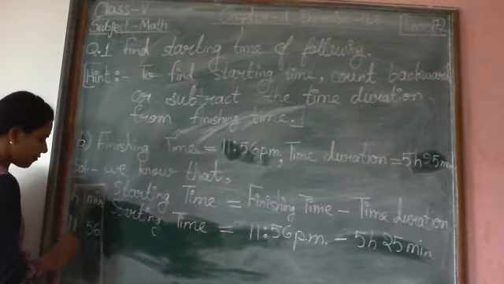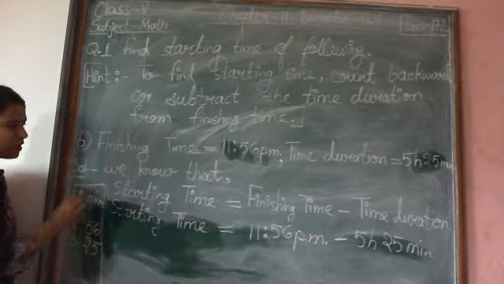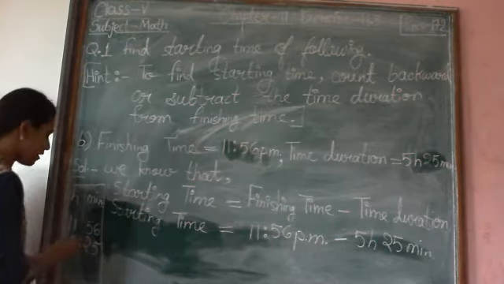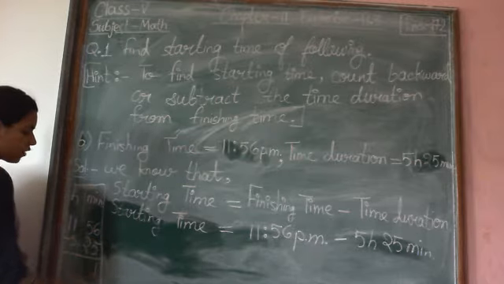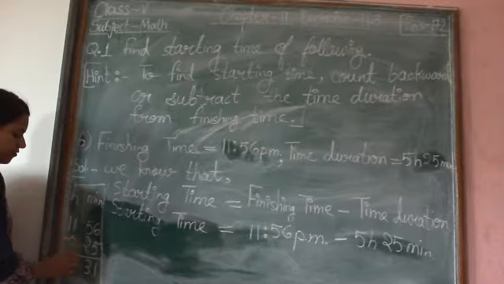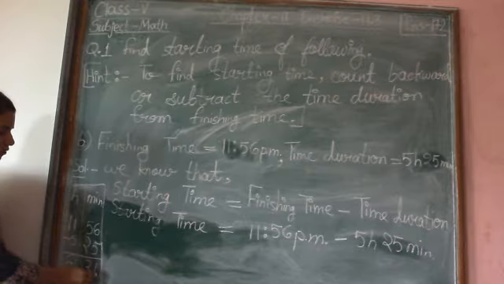Next number is 5 we will write in hours column, and 25 we will write in minutes column. Now what is the task? To subtract them, so put a minus sign. Now subtract: 6 minus 5 is 1, 5 minus 2 is 3, 11 minus 5 is 6. So after subtracting, what did we get? We got 6 hours 31 minutes.